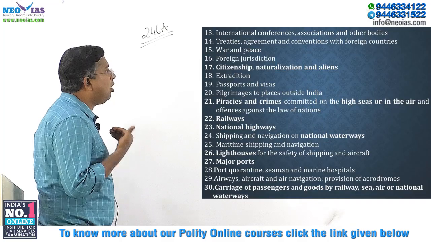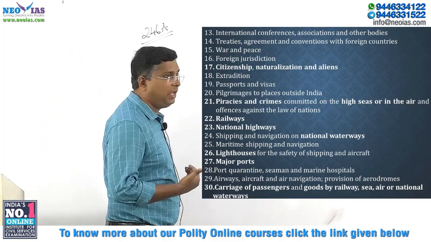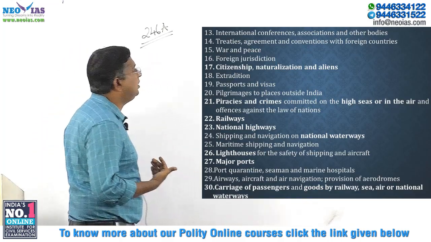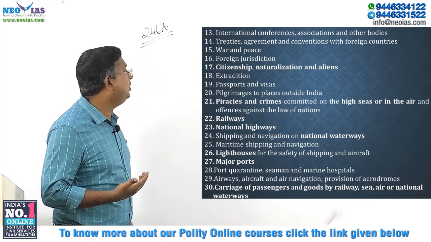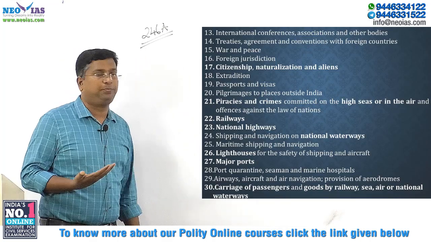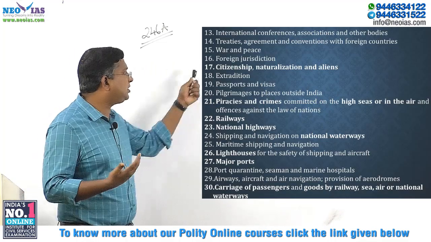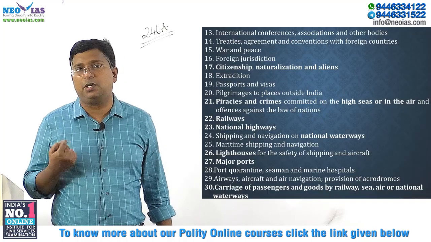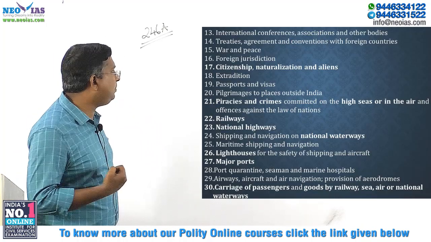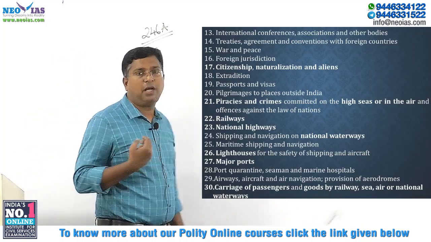Then international conferences, associations and their bodies, international bodies, international treaties, agreements and conventions with foreign countries, war and peace, foreign jurisdiction. This 17th item is very, very important. They can ask you, citizenship comes under which list? Citizenship, naturalization and aliens come under the union list.